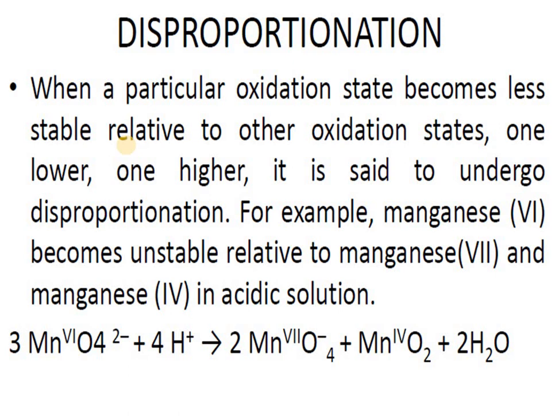We have done the disproportionation reaction a number of times in the p-block also, where a particular oxidation state becomes less stable relative to the oxidation states one lower and one higher.